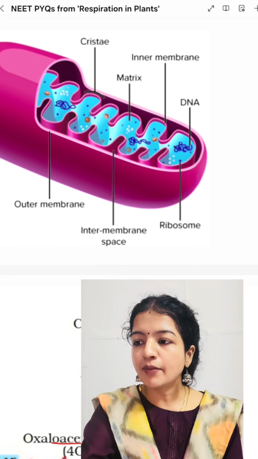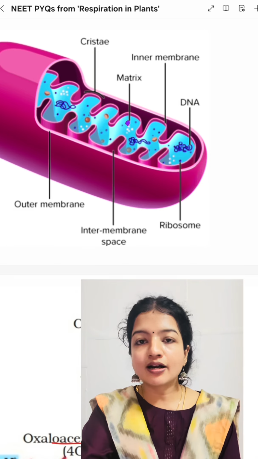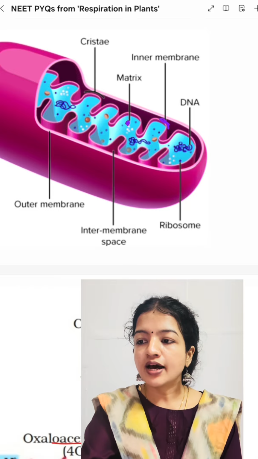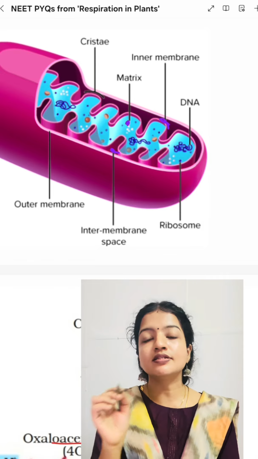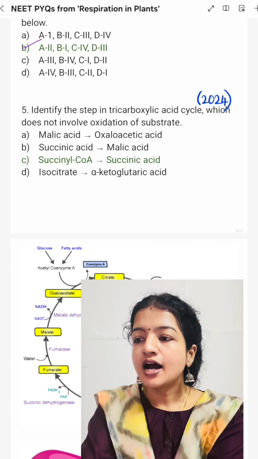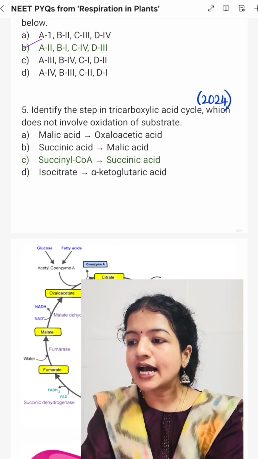Citric acid cycle takes place in the mitochondrial matrix. Electron transport chain takes place in the inner membrane of mitochondria. Whereas proton gradient formation takes place in the intermembrane space and glycolysis takes place in the cytoplasm. Remember this well. Then fifth question is identify the step in tricarboxylic acid cycle which does not involve oxidation of substrate.